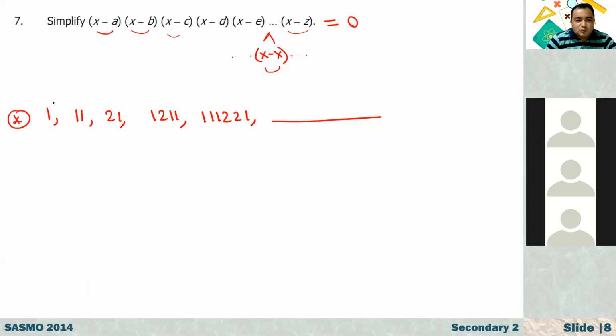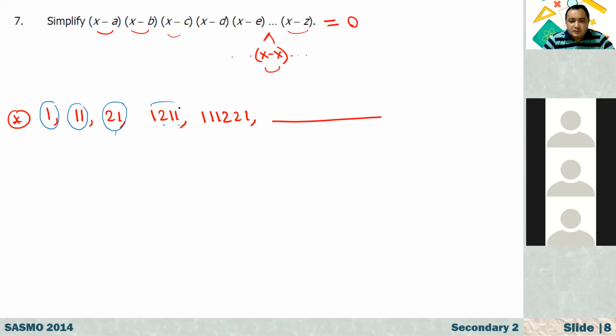Here, if you read this, it is 1. Now, what is it? I see 1, 1, right? So whatever you pronounce, just write it in the next term. It is 1, 1. Now read the second term. I see 2 ones. So I just write here 2, 1. And now how do you read this? It is 1, 2, 1, 1.